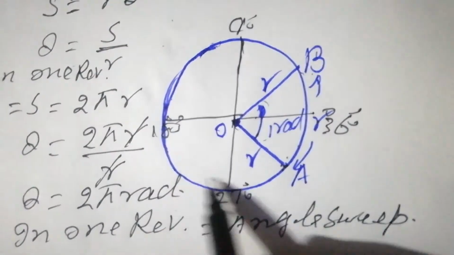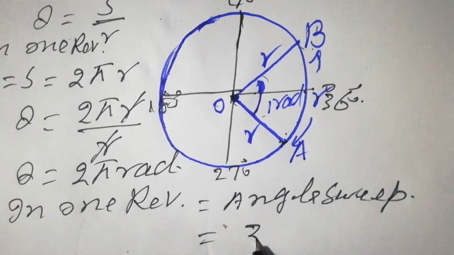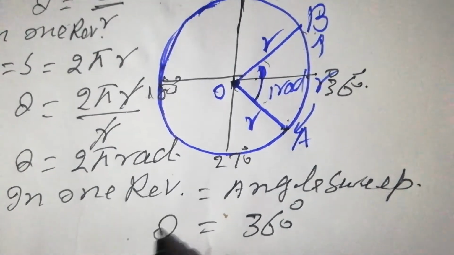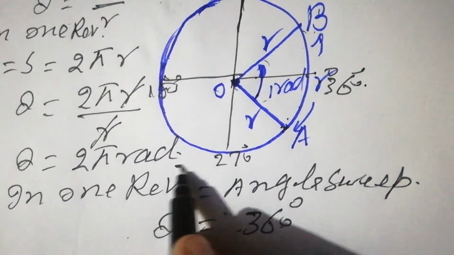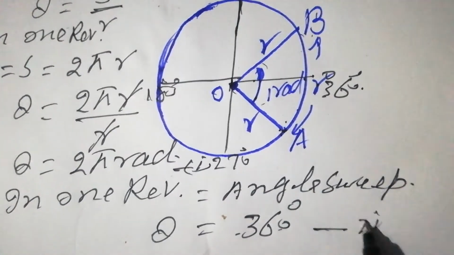So in one revolution, the angle swept is equal to 360 degree. So that is theta is equal to 360 degree. So it is the first equation and it is the second one.